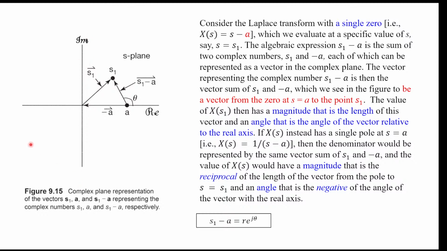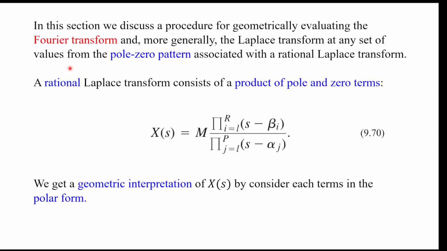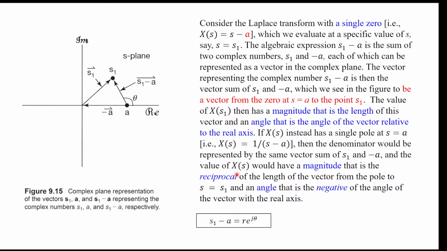Okay. And so what's this value on the j omega axis? Then we see that we have a product. If we think about what the S value of this is, it's the product of the S values of all those terms divided by the product of the S values of all those terms. Okay, and then we think about what S minus some A is.